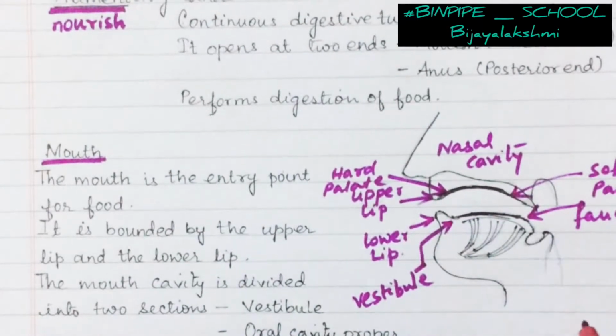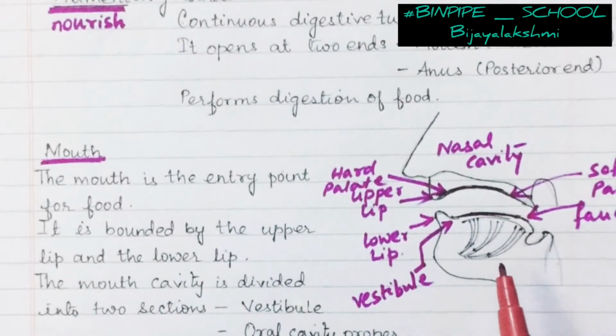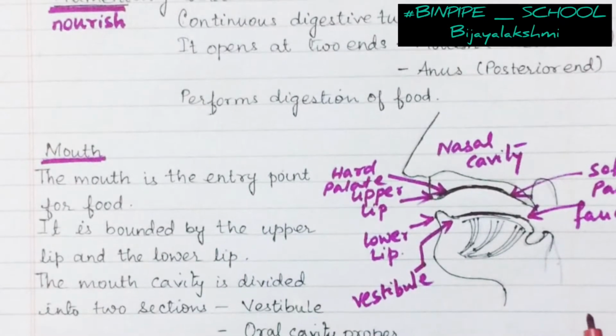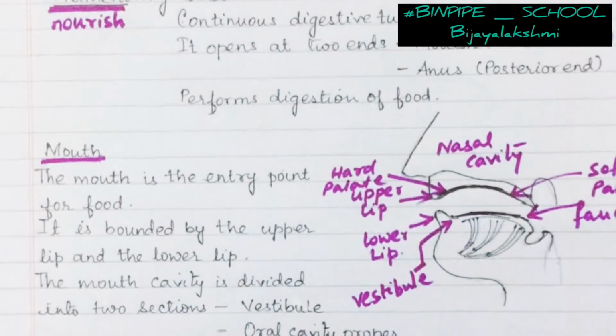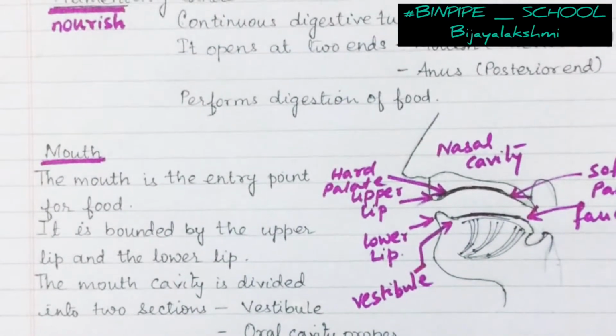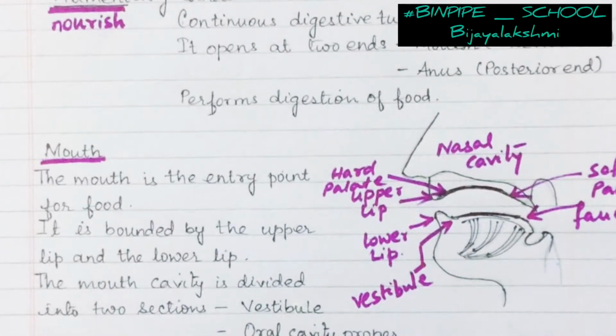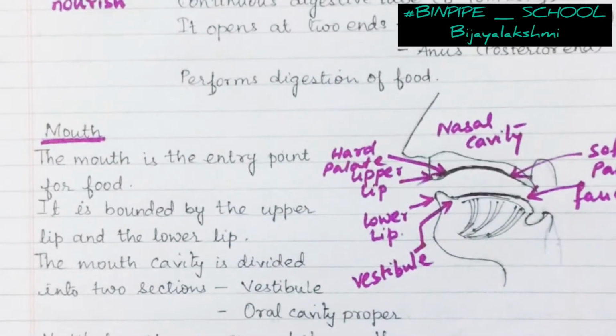The main function of the lips and the cheek is that they help in mastication of the food. Mastication means the process of chewing the food, which I will be telling you about. The next function is speech. Without lips it becomes very difficult to speak or modulate the words, and sound or air control is also difficult. They also help in holding the food in place in between the teeth.